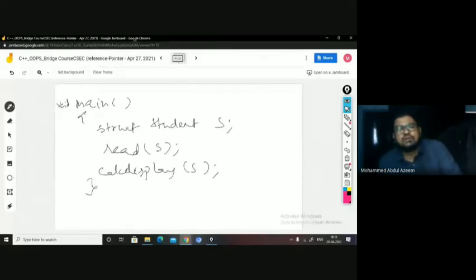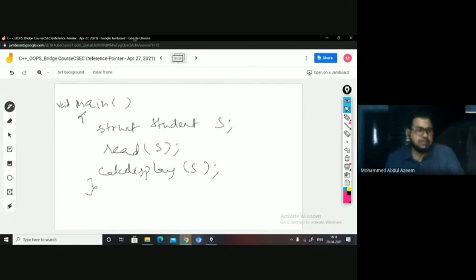Yes or no? See, this is what we give to the user, and we are able to hide the operational part from the user, right? So the operation of reading and calculation display is going to be done behind. The user will be given only this part, where he is just going to create an instance of student and call the function read by passing that instance, and calc_display by passing the same instance, right?